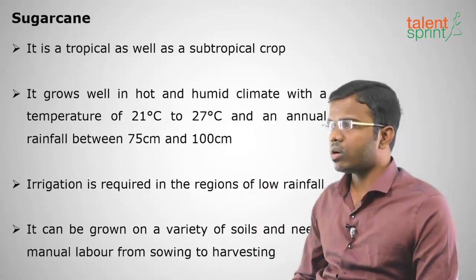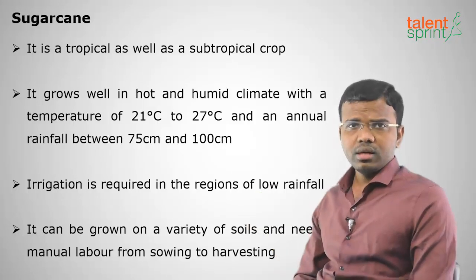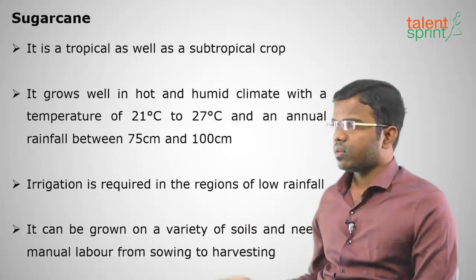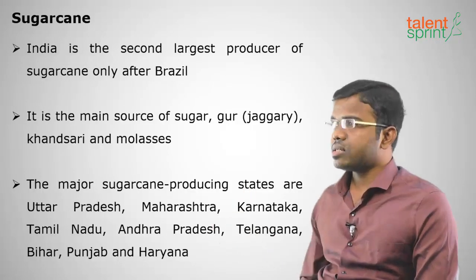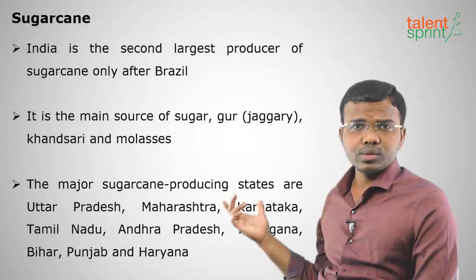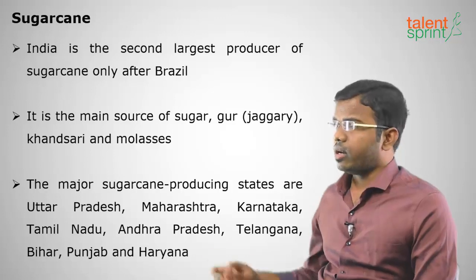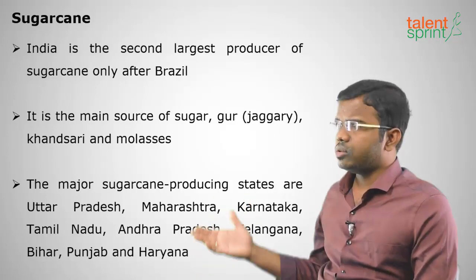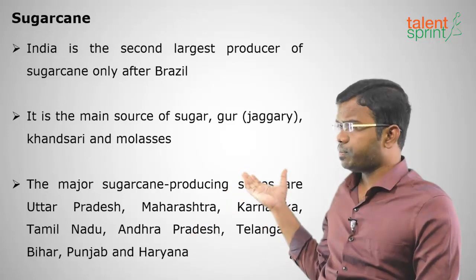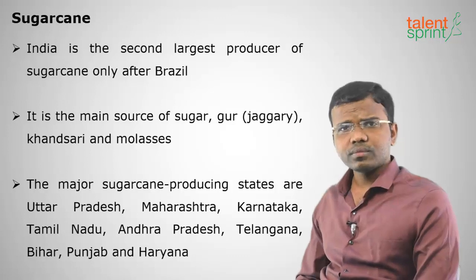And next, it can be grown on a variety of soils and needs manual labor to cut the canes, and from sowing to harvesting a lot of labor is required. India is the second largest producer of sugar in the world after Brazil. And it is used for tea, coffee, we use sugar, right? It is used to make sugar, that is gur, jaggery, khansari and molasses, press mud.